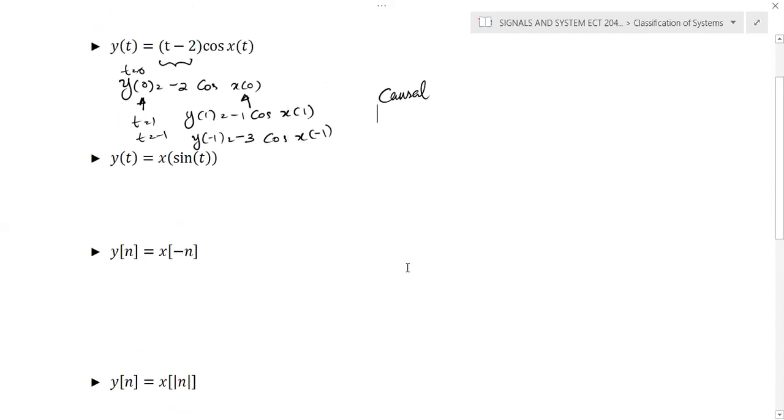Now, y of t is equal to x of sine t. It's a typical question.